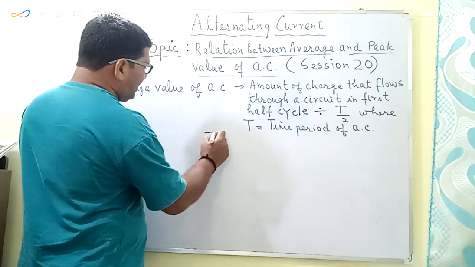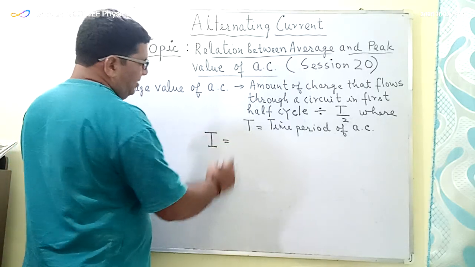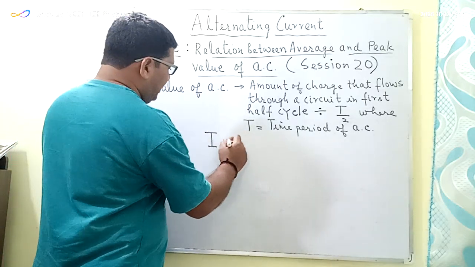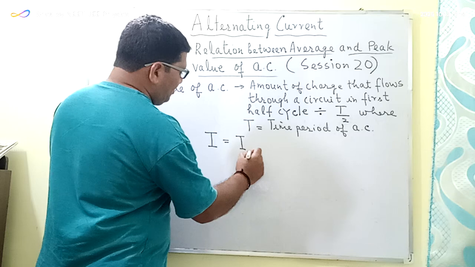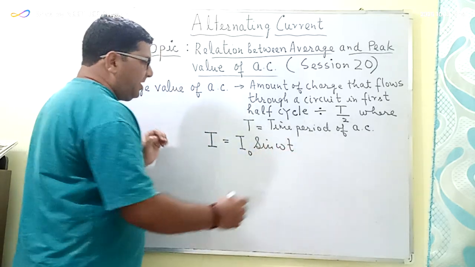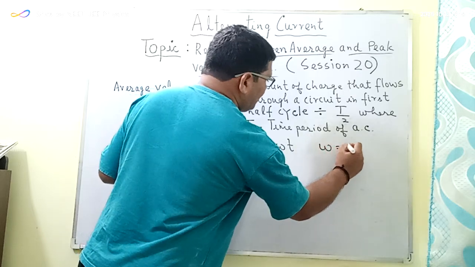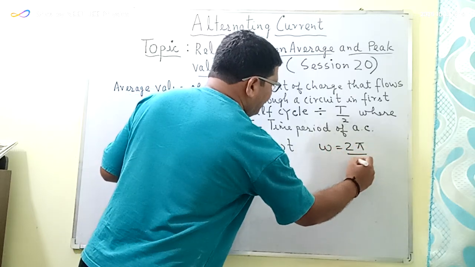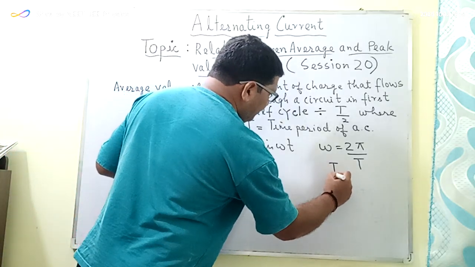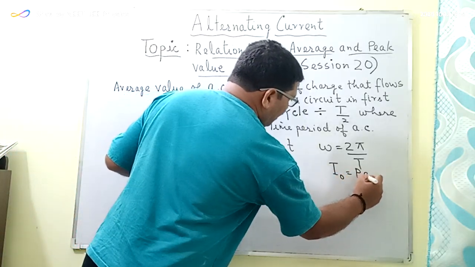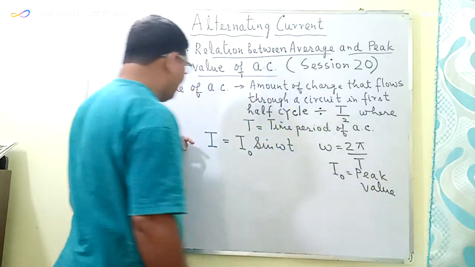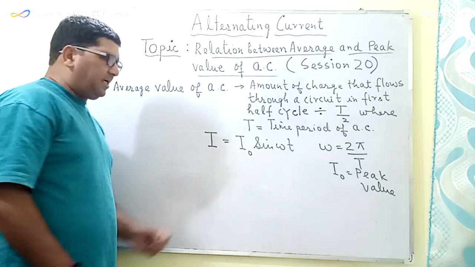Now the instantaneous current in an AC circuit, that is instantaneous alternating current in an AC circuit, is given by I is equal to I naught sine omega t, where omega is the angular velocity, which is equal to 2 pi upon T. I naught is the peak value of the alternating current, and I is the instantaneous value of the alternating current.